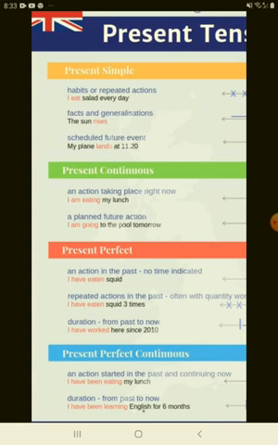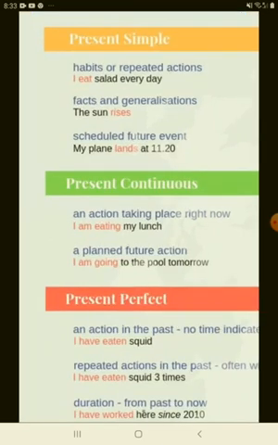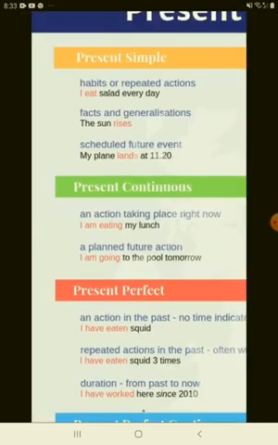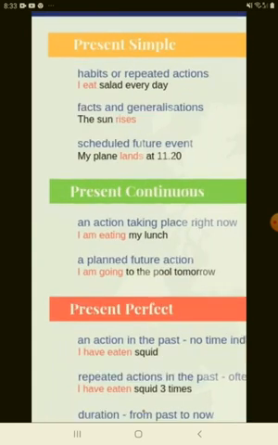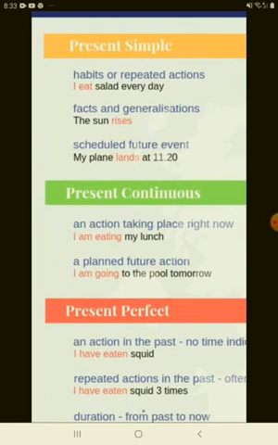So now let us look at the present simple. What are the various situations in which these are used and how are verbs changed? Habits or repeated actions: I eat salad every day. So the main verb is eat. Now facts and generalizations, that means basic facts: the sun rises. And a scheduled future event: my plane lands at 11:20. That means my plane is going to land at 11:20. So here, when you use the word land, let it be clear that this is at the time of speaking, it is a simple present tense.